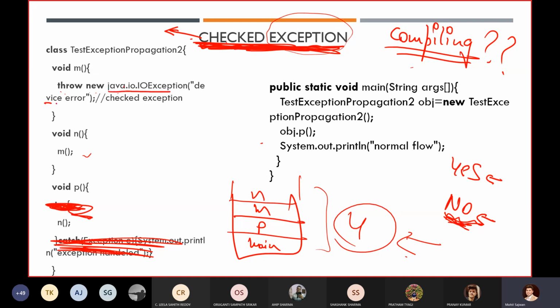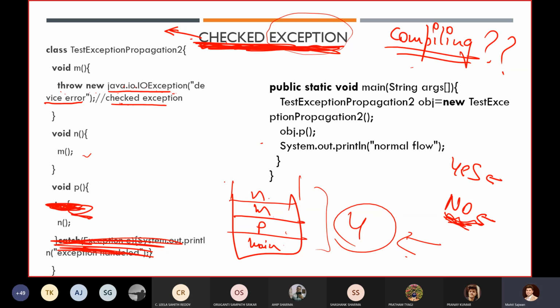And here we are creating an object of a checked exception. IOException comes under the category of checked exception. Now it becomes mandatory for you to handle this exception. But in our entire method propagation, we are not handling this exception. How do we generally handle this exception? Using a try and catch block, right? And we are not handling it, so we will get a compilation error.